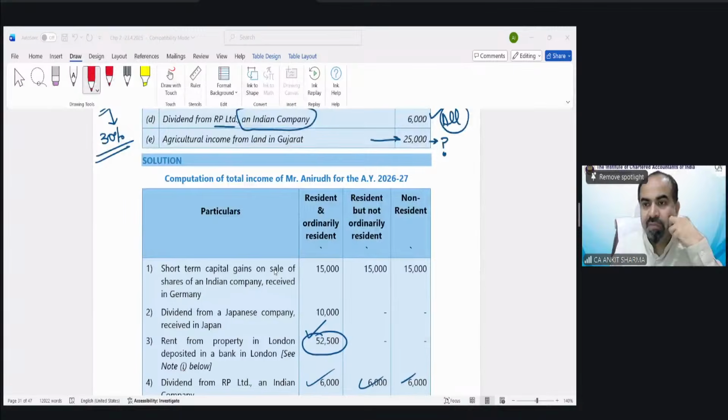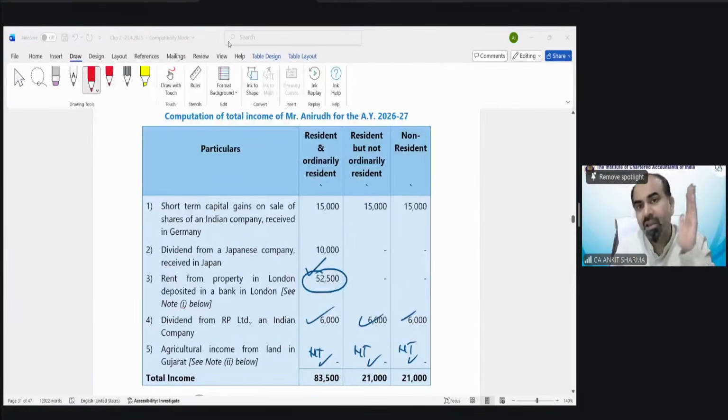Illustration number 8, dividend from British company received in London. So Harivansh, in this example, British company dividend received in London. So is there anything arising in India? No. Is there anything received in India? No. Is there any control from India? No. So that means that income is going to be taxed only in the hands of ROR. I hope it's clear now.